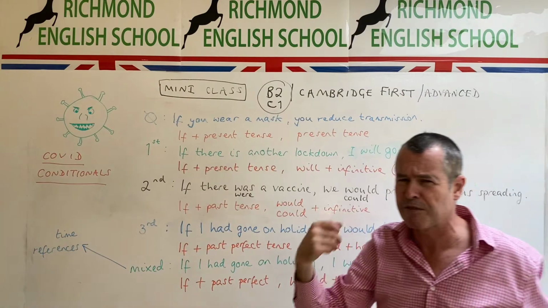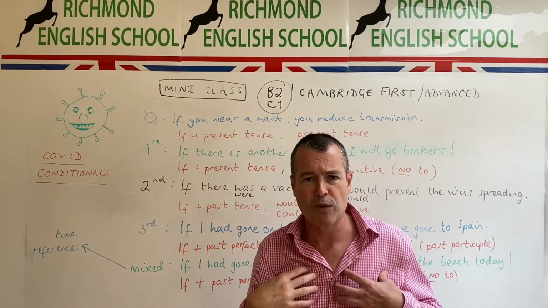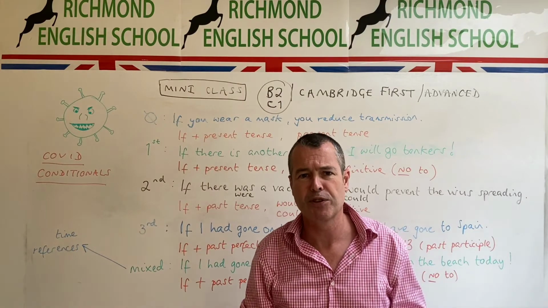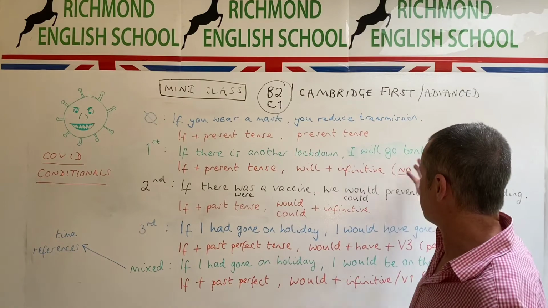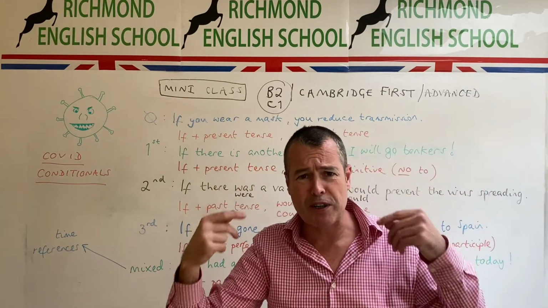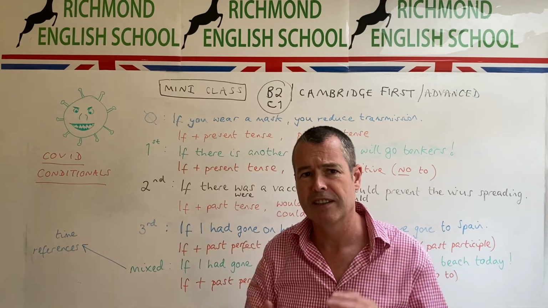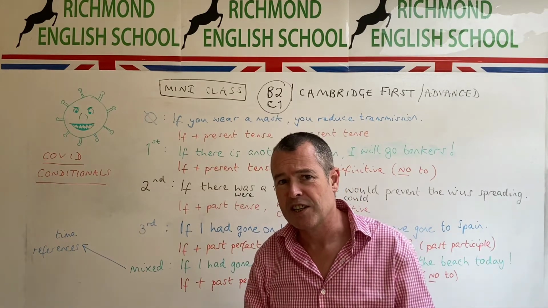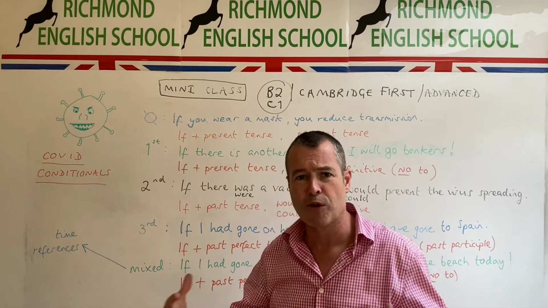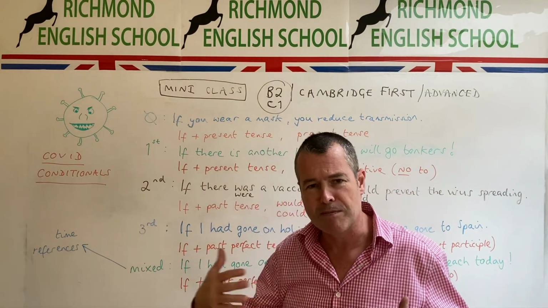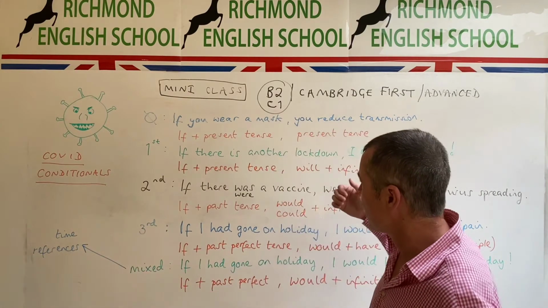So, is the first conditional something which is more personal to you, or are we also expressing a general truth? Let's have a look at the example. If there is another lockdown, I will go bonkers. Is that a general truth, or am I talking about my own predicament? It's the latter. So this is the one where we talk about something which is more of a real situation which might affect a real person. So how do we put this together?